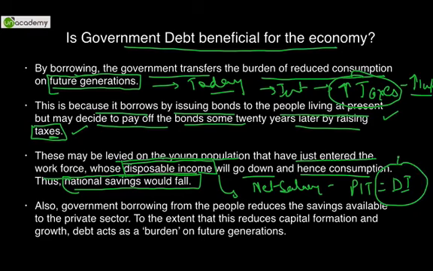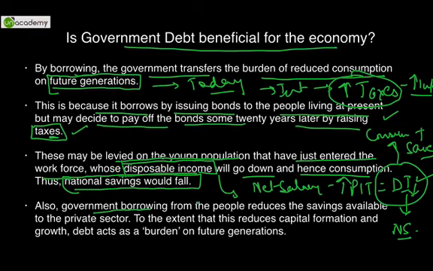Out of this disposable income, you consume plus you save. If this will be less, because personal income tax would be more, automatically their satisfaction level would also be low and consumption would also fall. Consumption would fall, so national savings would fall, and it would result into a downside of the economy.